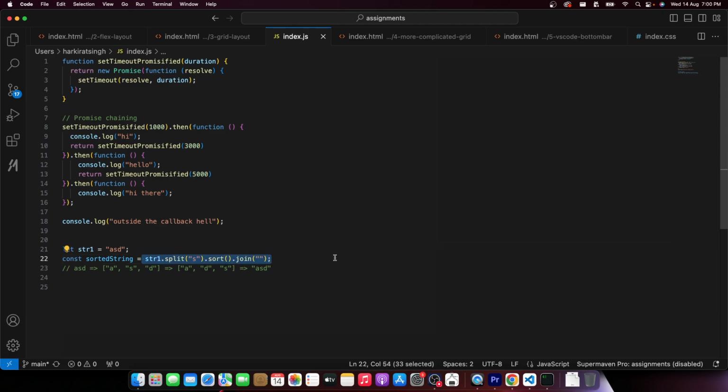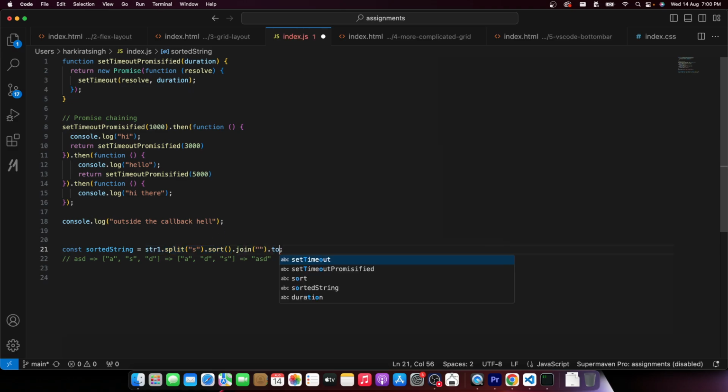This logic that I've written here is how you sort a string in JavaScript. Unfortunately, string doesn't have a sort function like this. But since array does have a sort function, convert the string to an array, sort the array, convert the array back to a string. Can you see how I am chaining calls over here? I know this returns a string and hence this returns an array and hence I can call dot sort on it. I know this returns an array, hence I can call dot join on it.